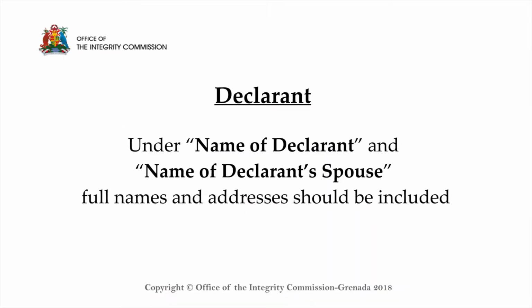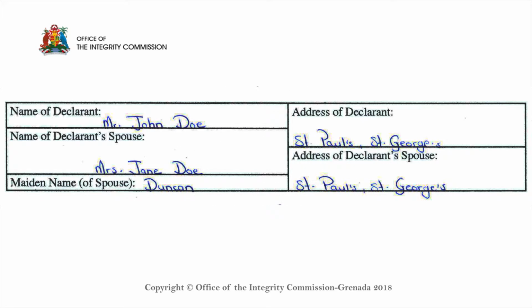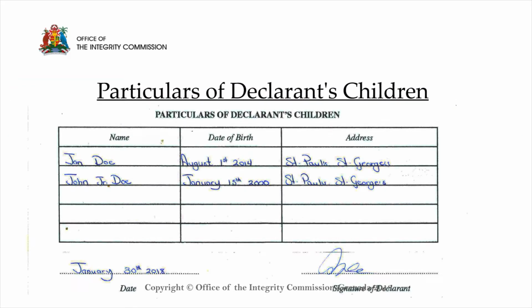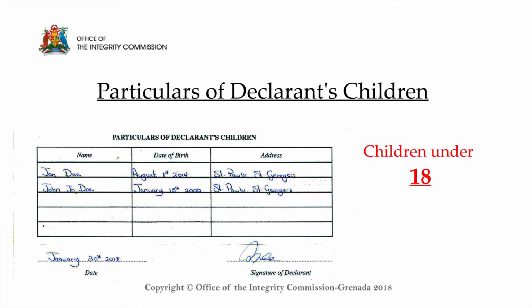Under name of declarant and name of declarant spouse, full names and addresses should be included. Under particulars of declarant's children, the declarant should state the name, date of birth, and address of all children under the age of 18.